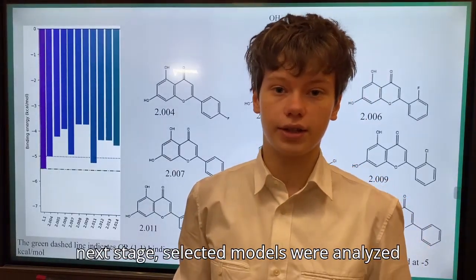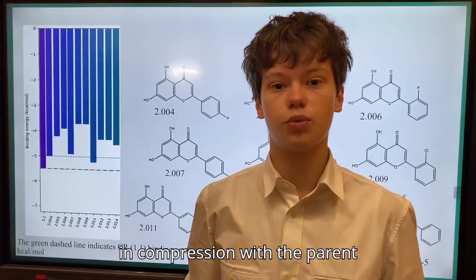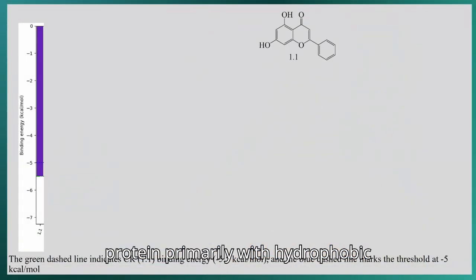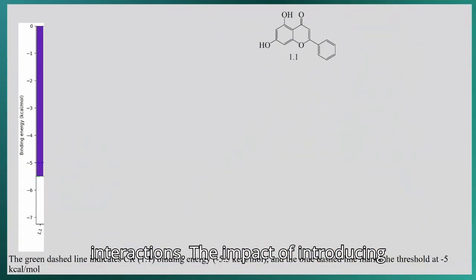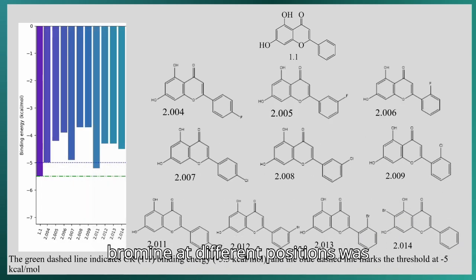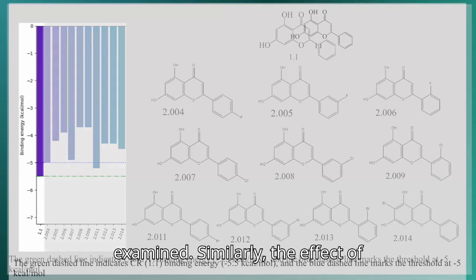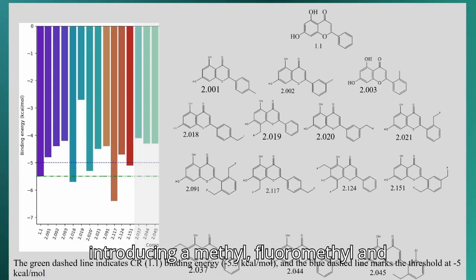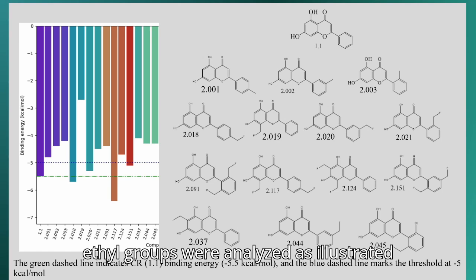At the next stage, selected models were analyzed in comparison with the parent molecule chrysin. It bound to the protein primarily with hydrophobic interactions. The impact of introducing halogen atoms, fluorine, chlorine, and bromine, at different positions was examined. Similarly, the effects of introducing methyl, fluoromethyl, and ethyl groups were analyzed, as illustrated on the slide.